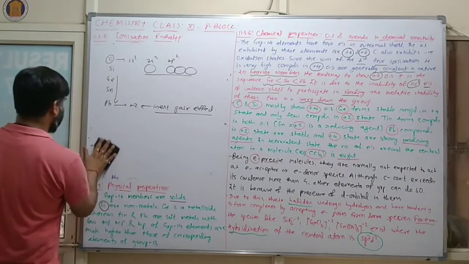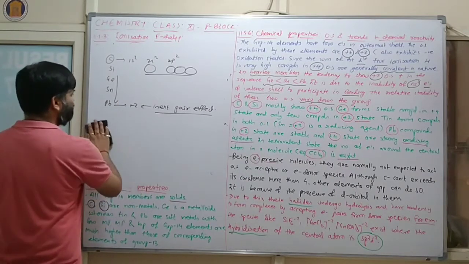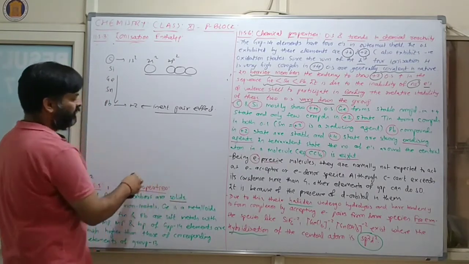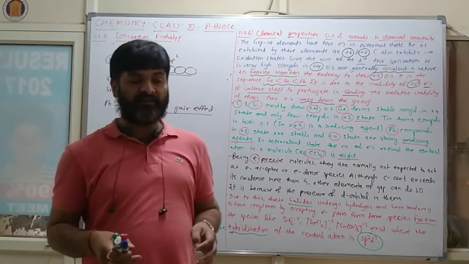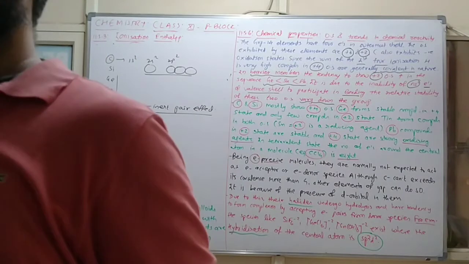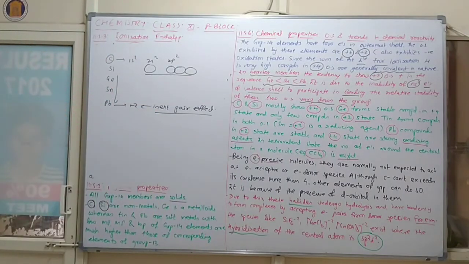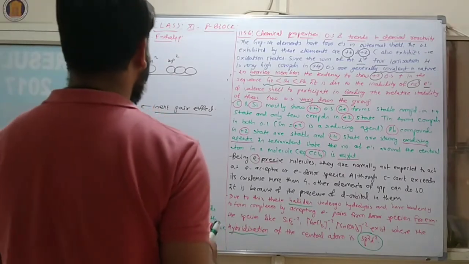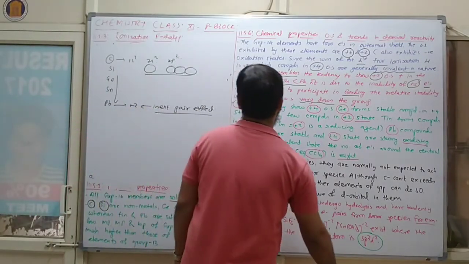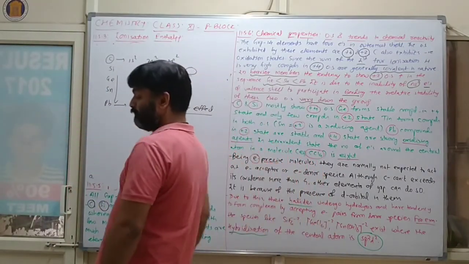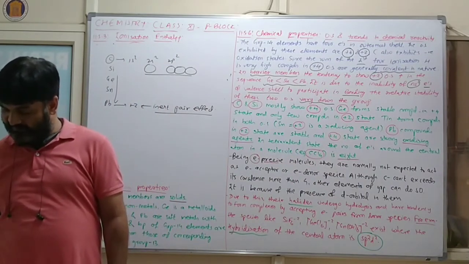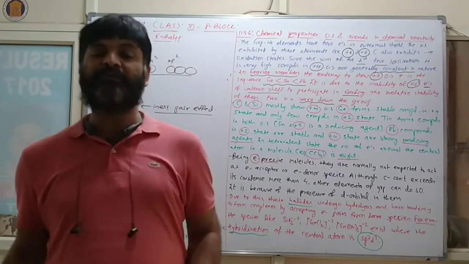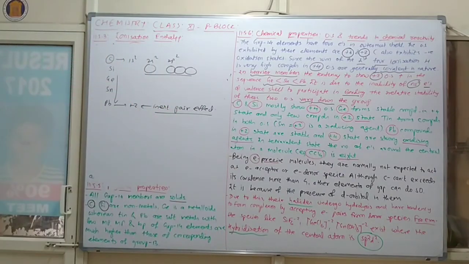In this way, chemical properties can be explained on the basis of electronic configuration. Clear हुआ? If in the electronic configuration the valence orbitals are completely half filled, then stability will be more. Clear हुआ कि नहीं? समझ में आया? So this is the complete information up to chemical property, जिसमें सिर्फ हम लोग ने ऑक्सीडेशन स्टेट लिया है. ठीक है.